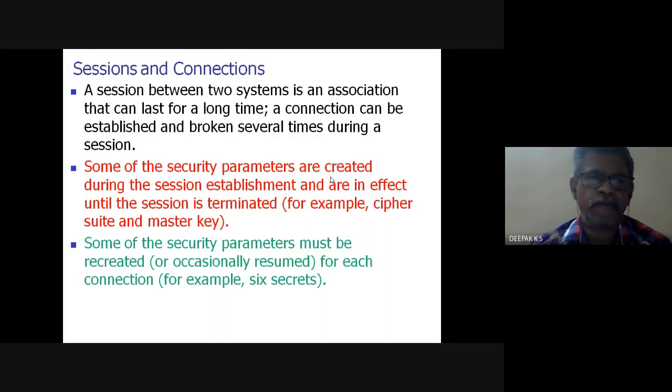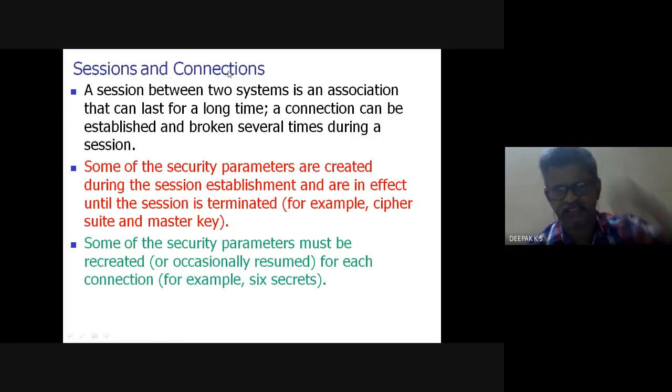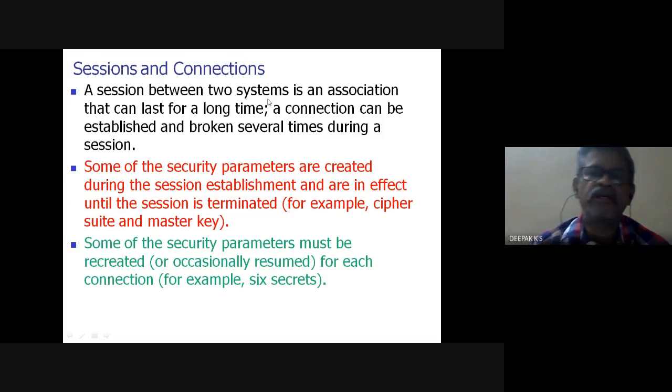Now, in transport layer security, we have these terms, sessions and connections. A session between two systems is an association that can last for a longer duration of time. A connection is established and broken several times during a session.